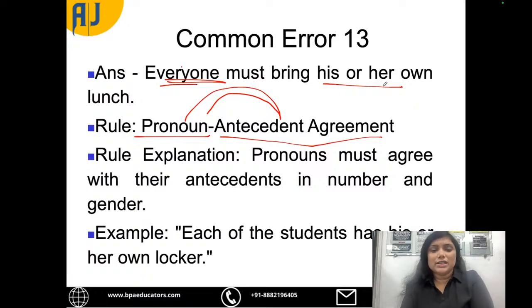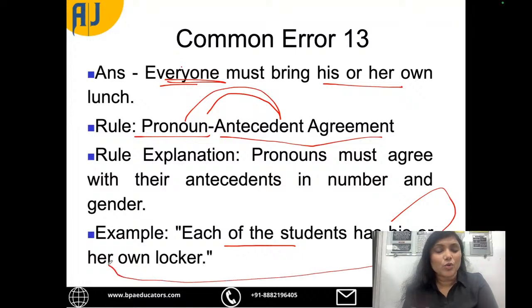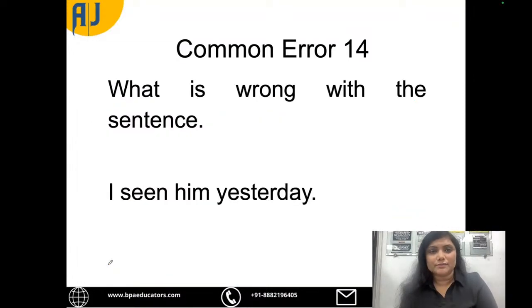Right? Now, the example, each of the students has his or her own locker. Okay, so we need to make sure that it is the correct combination of pronoun and antecedent. Correct? Let me move to the next one.